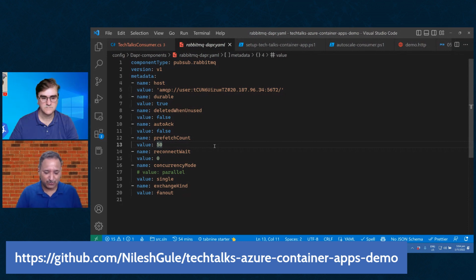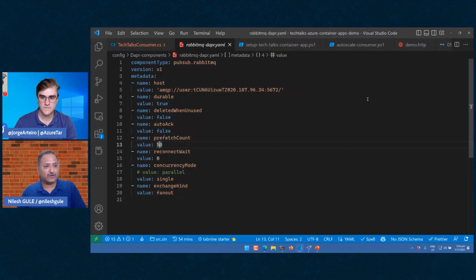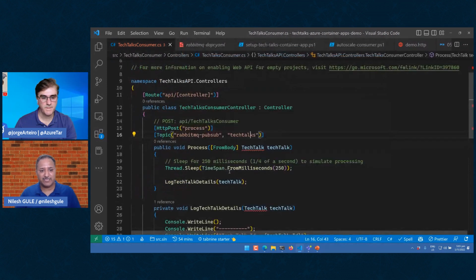That is the configuration. Based on this configuration, I can then switch if required. Let's say tomorrow I want to deploy this application to a different environment where RabbitMQ is not available. Let's say in our organization we are deploying it to Azure, and Azure Service Bus is available. I can easily create another configuration for Azure Service Bus and replace the metadata. Instead of RabbitMQ, I provide the metadata for Azure Service Bus, and without making any change to my application code, I would still be able to use the same publisher and consumer.